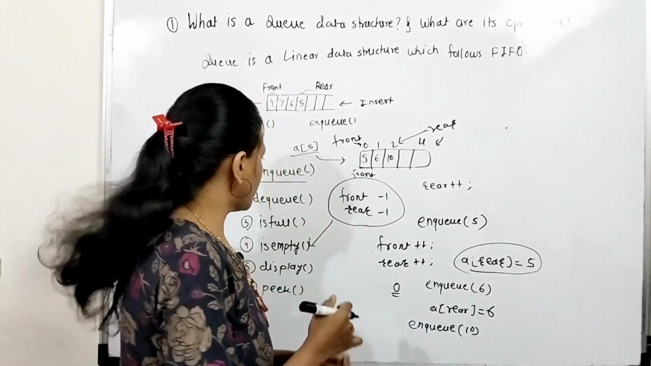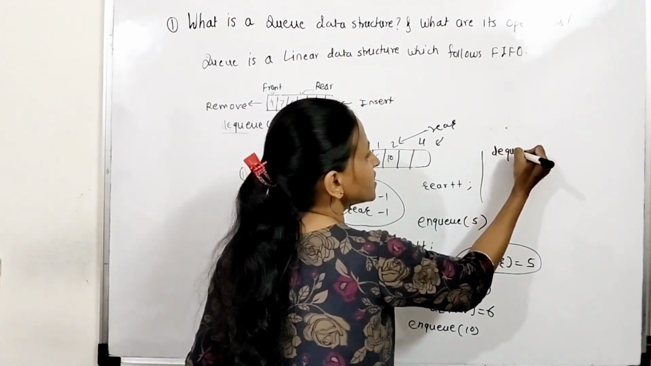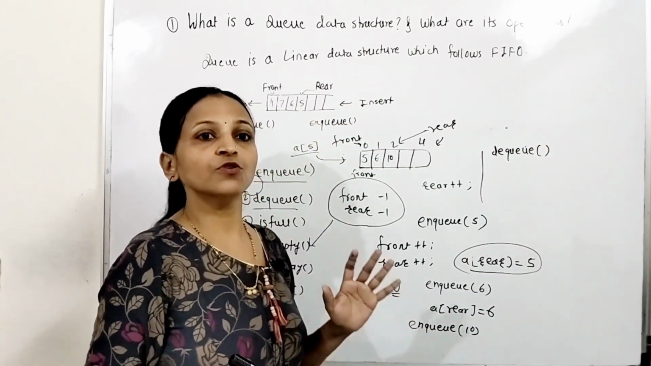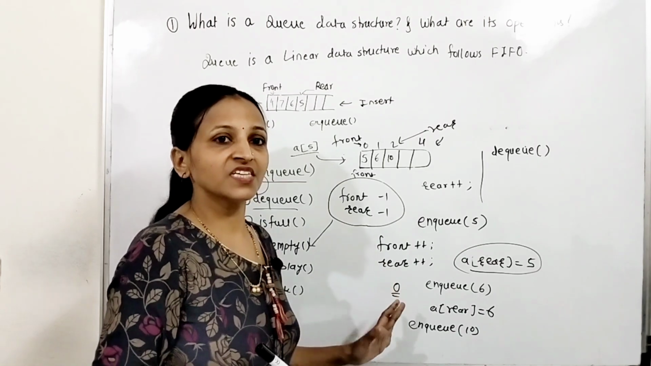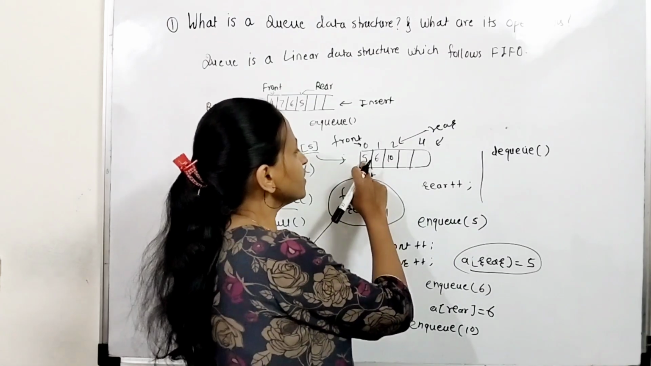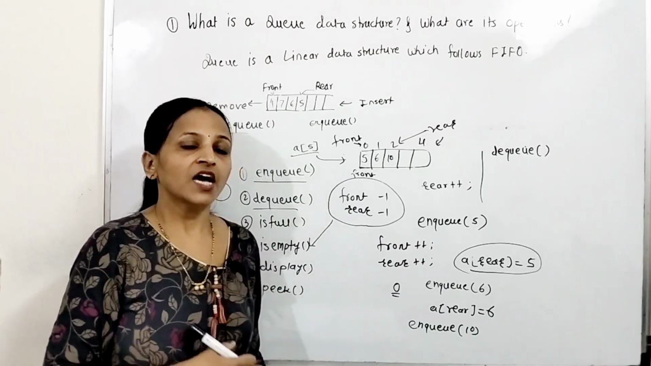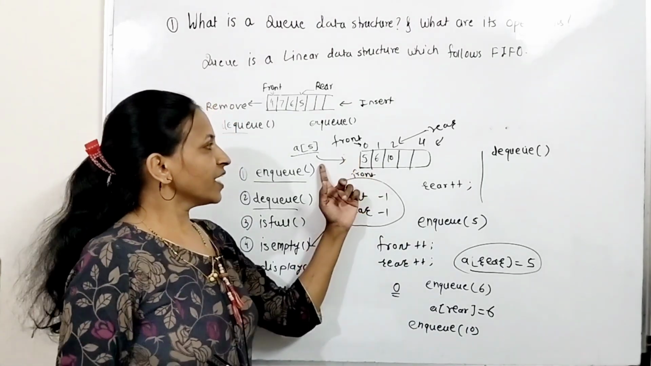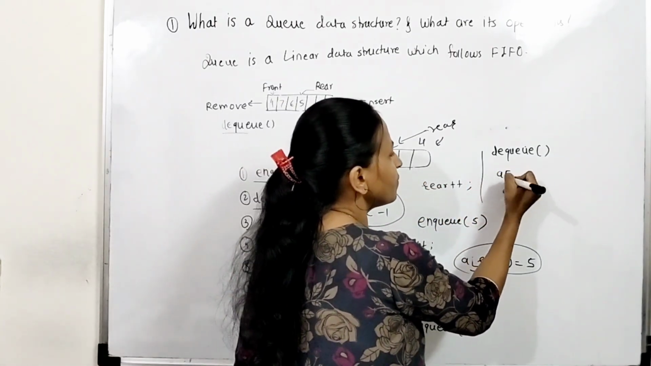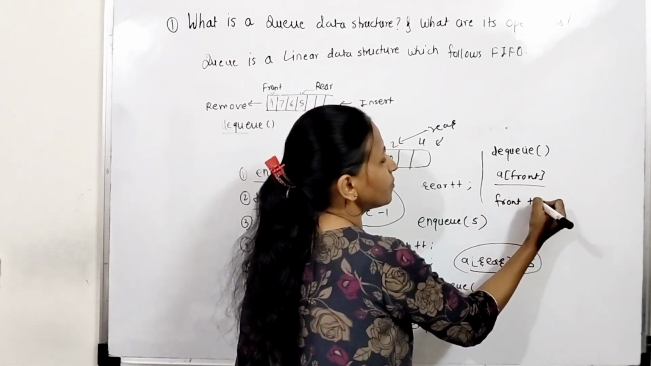Now suppose you want to remove an element, meaning you call the dequeue operation. There is no requirement of passing an argument, because it is fixed that only the front element you are going to remove. It is compulsory that whatever element is present at front will be removed. That's why here you just have to increment the front. You will just display the message like the deleted element is A of front, and then change the front. Getting? You display A of front as the deleted element, and you increment the front, like front plus plus in this case.